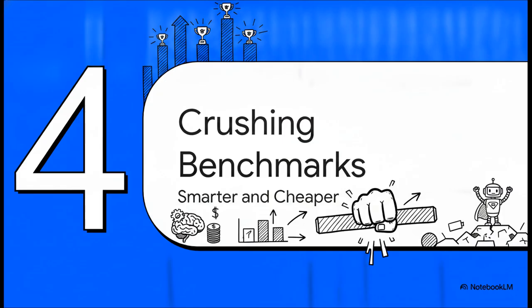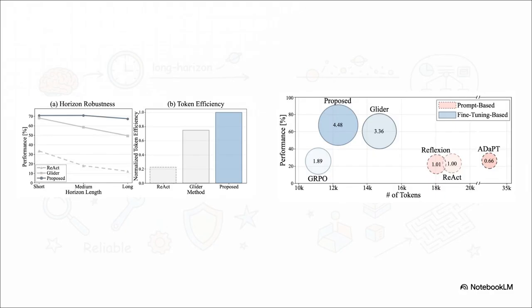Section 4. Crushing the benchmarks. Smarter and cheaper. All right, let's look at the hard data. When looking at horizon robustness here, notice how the baseline models, React and Glider, see their performance just absolutely plunge as the horizon length gets longer. They succumb to objective drift. But look at that dark line for Multi2. It stays incredibly robust and nearly flat.